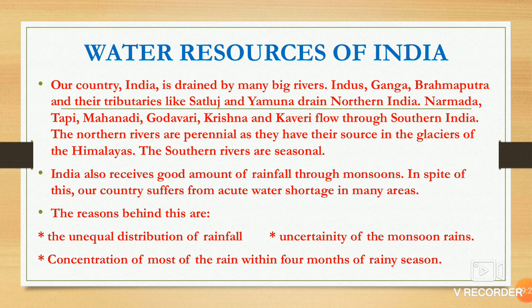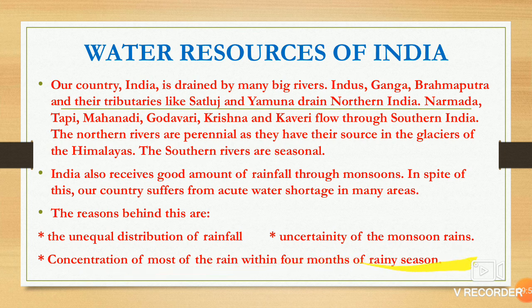India also receives a good amount of rainfall in the monsoon season. Somewhere so much rainfall is there, somewhere there is acute shortage of rainfall. The reason behind it is unequal distribution of rainfall. Everywhere equal distribution of rainfall is not there. Another reason is uncertainty of monsoon rains. Uncertainty means you don't know when the rain is going to come, whether it will come more or less. The monsoon rain is always uncertain.